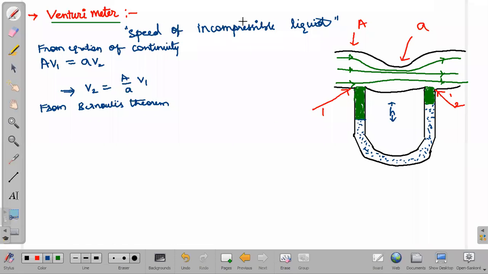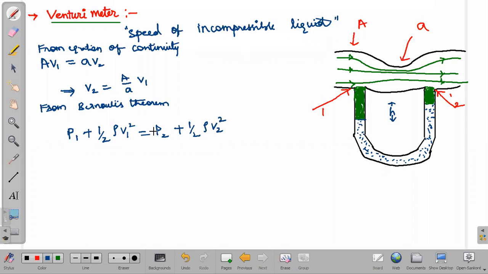We have pressure energy, P1 plus half rho V1 square, is equal to P2 plus half rho V2 square. This we can write now.